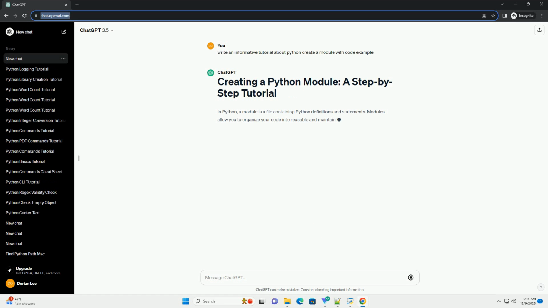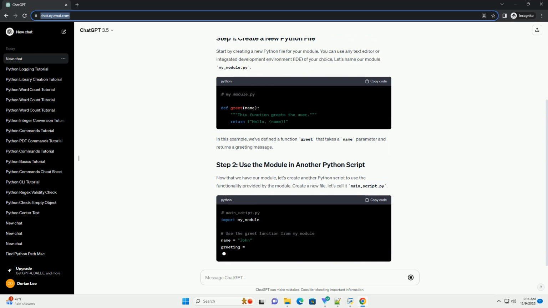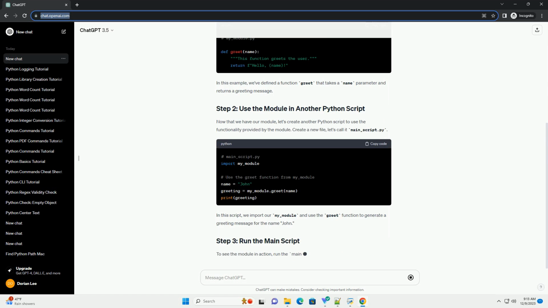In Python, a module is a file containing Python definitions and statements. Modules allow you to organize your code into reusable and maintainable components. In this tutorial, we'll walk through the process of creating a simple Python module with a code example.